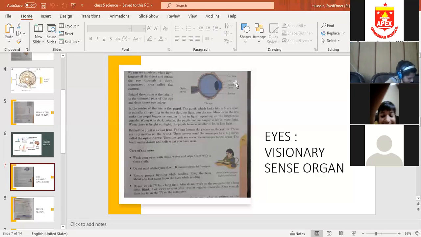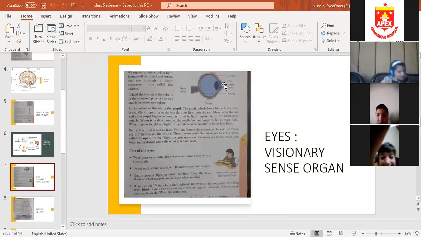Behind the cornea is the iris. What does the iris do? It is the colored part of the eye and determines eye color. The colored part of our eyes, someone has brown eyes, someone has black eyes, someone has blue eyes, someone has gray eyes, someone has green eyes. So the iris is the colored part of the eye and determines the eye color. Underline this line: the iris is the colored part of the eye.